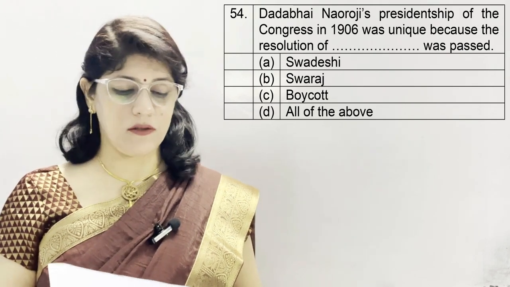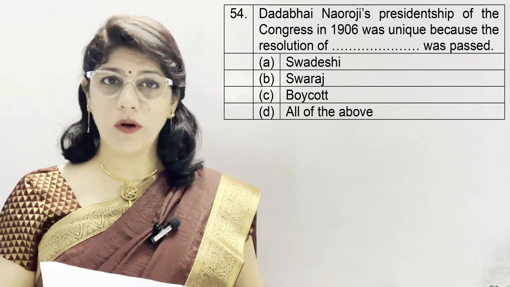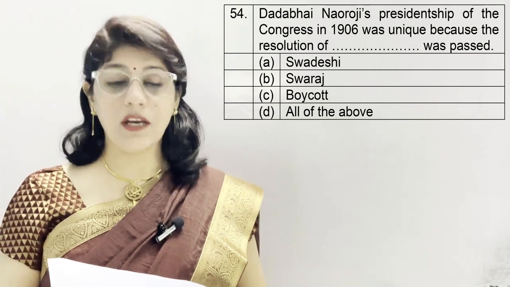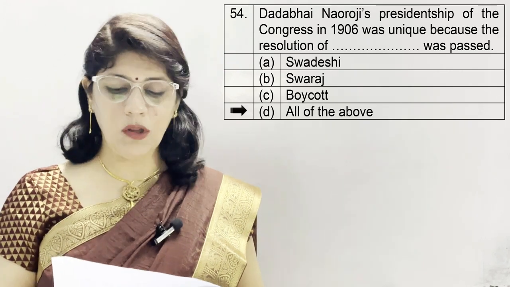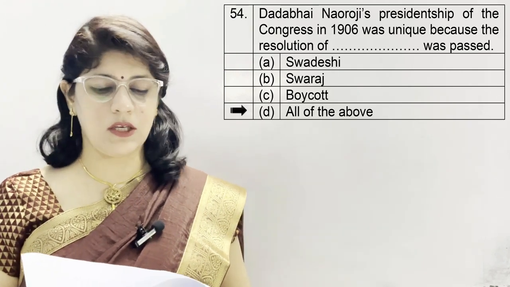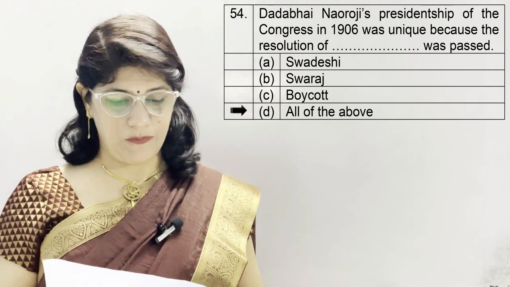In question number 54, Dadabhai Naoroji's presidentship of the Congress in 1906 was so unique because the resolution of which was passed. A. Swadeshi, B. Swaraj, C. Boycott and D. All of the above, and the correct option is D. All of the above. All these three resolutions were taken in the session of 1906.